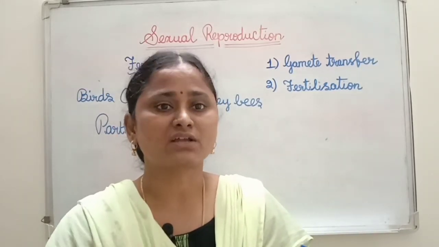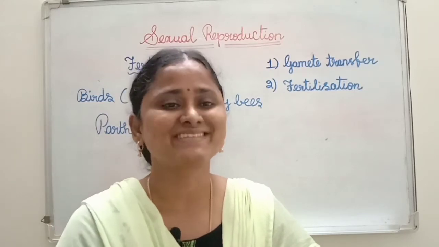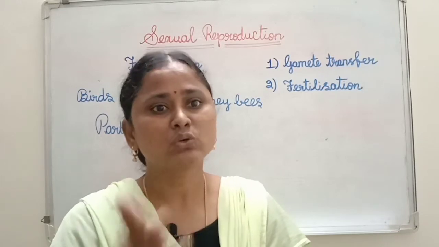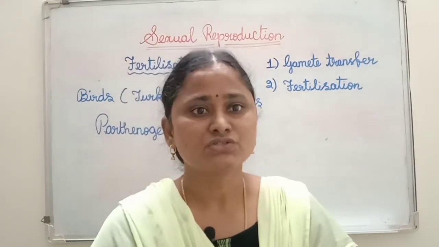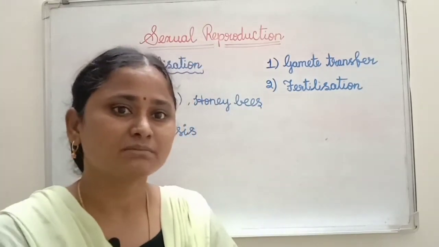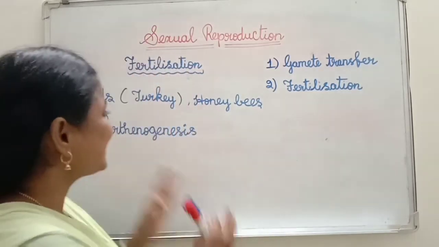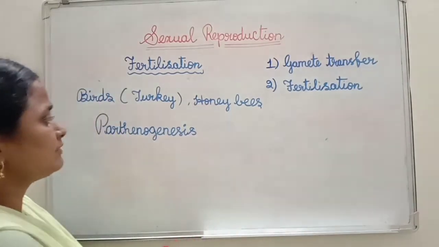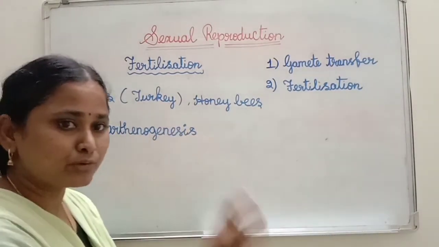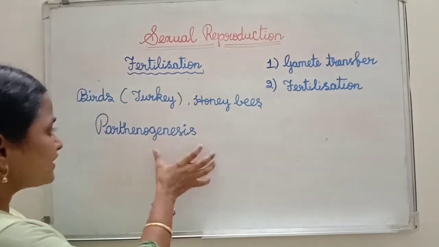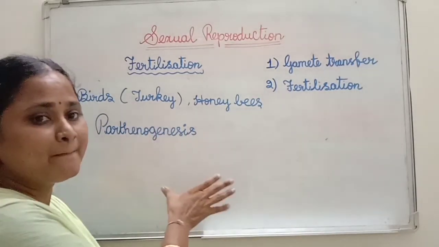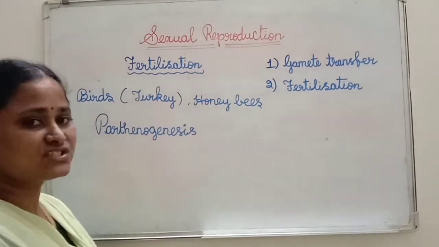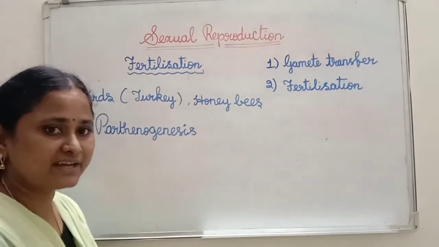Examples are seedless grapes, apple, guava, etc. In case of animals, if organisms are produced without fusion of male and female gamete, such kind of fertilization we call parthenogenesis. Example, birds like turkey, and then honeybees.